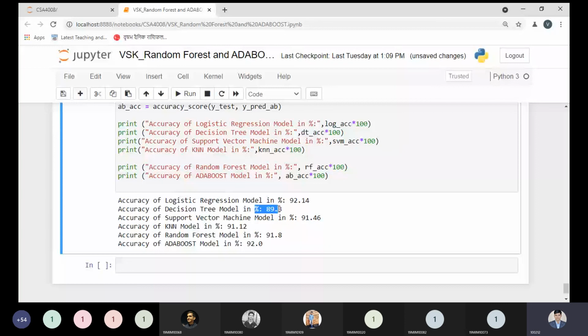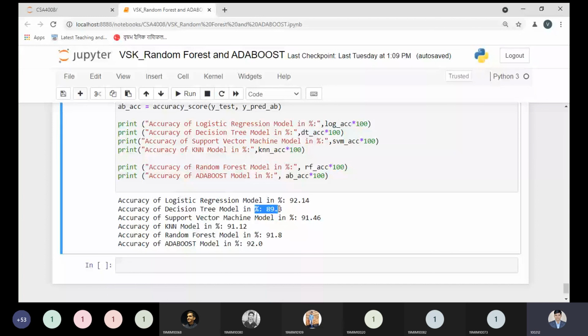If you remember in my class, I told you the support vector machine is not suitable for a small data set. It is better suited for a large data set. Here we have 5,000 records, so of course we are getting higher accuracy than the decision tree. Now come to the KNN. Based on its neighbors, we are getting an accuracy of 91.12. And you can observe that the random forest classifier is also giving 91.8.